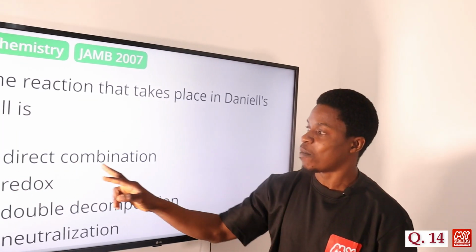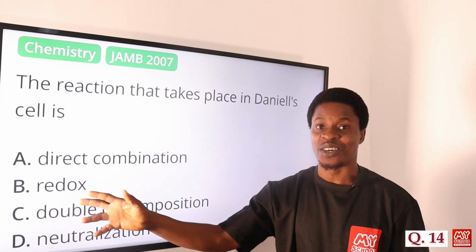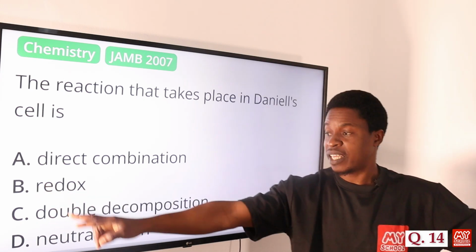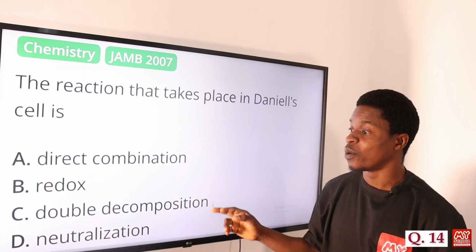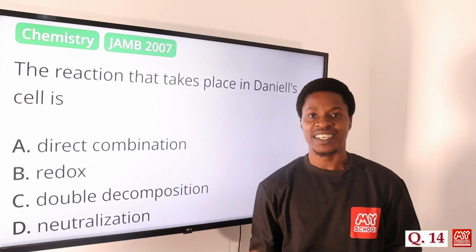Option A says direct combination. In Daniell's cell, that's not a direct combination. Option B says redox. Yes, redox, reduction and oxidation reaction. That is what actually happened there. Option C says double decomposition. No. Option D says neutralization. So the correct answer is option B, redox reaction.